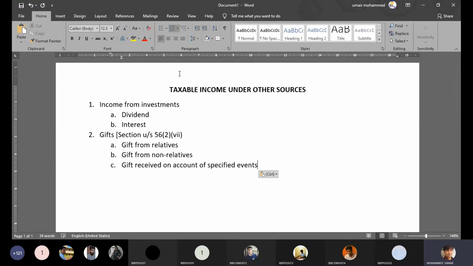Now, gift received from a relative, you're familiar, is not taxable. Irrespective of the value of the gift, whether the gift is in cash or kind, does not matter. Gift received from a relative is not taxable. It is not taxable anywhere. It's not that it's not taxable under the head other sources. It's not taxable at all. So irrespective of the value of the gift, irrespective of the nature of the gift, it is not taxable. That's as simple as that.